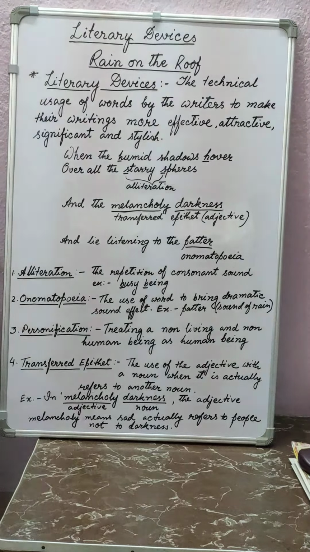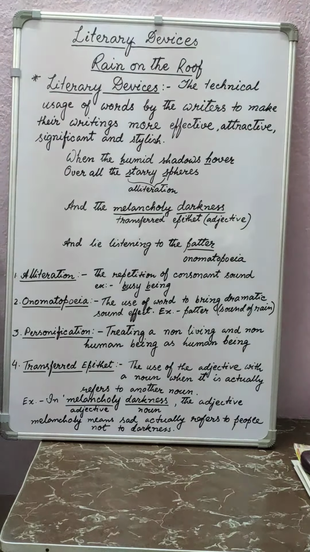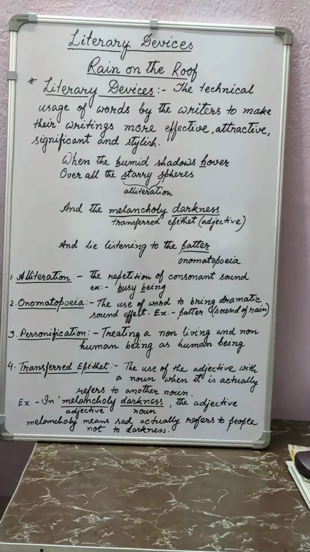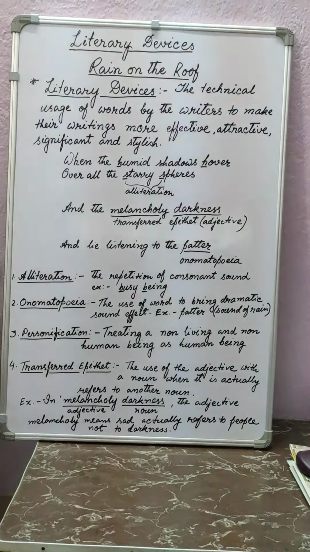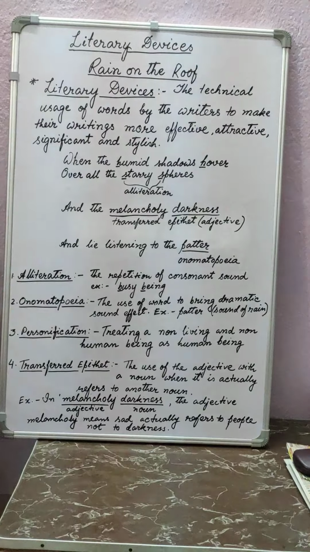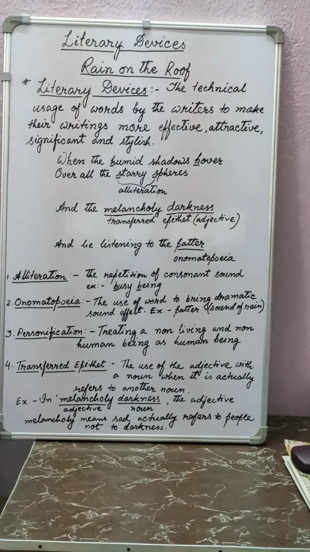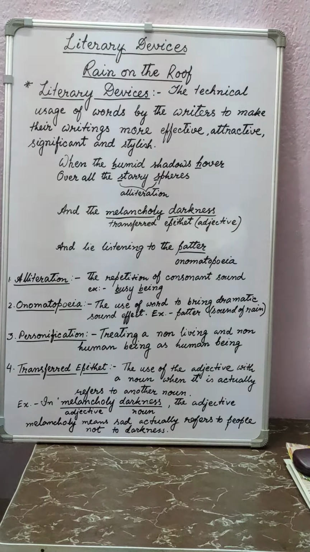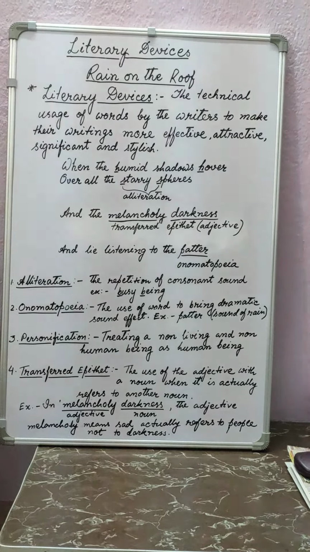In other examples, when we read stories and other poems, we will again get examples of this literary device. Then personification. This word has come from person. What is the meaning of person? Person means human being.